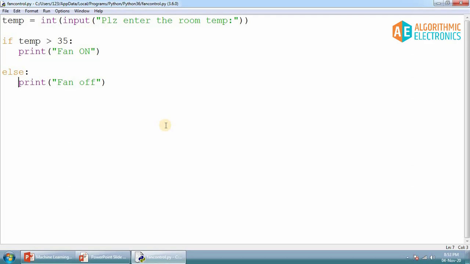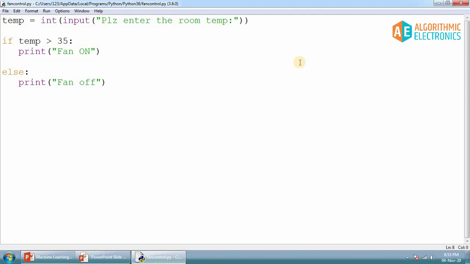Now this was the second thing that we have discussed. You have a single condition, and based on this condition you have 2 different options to do. The first one is this and the second one is this. If the condition is true, this will be executed, and if the condition is false, this will be executed. So this is the if else statement that you will use whenever you have 2 different options for a single condition.